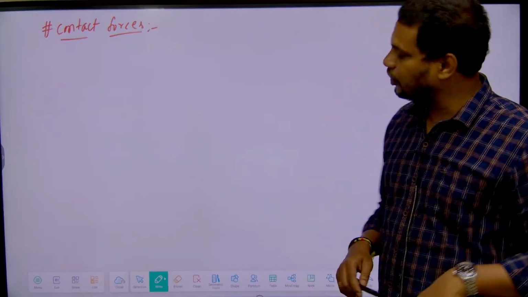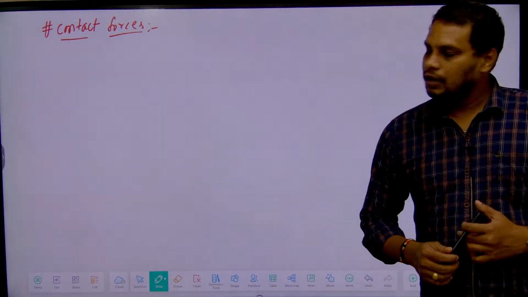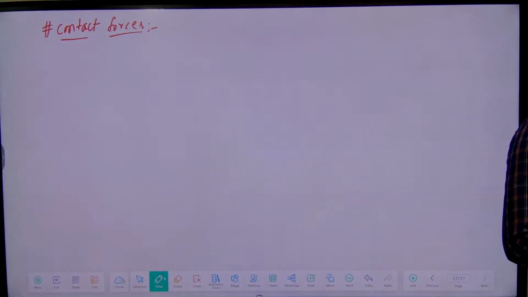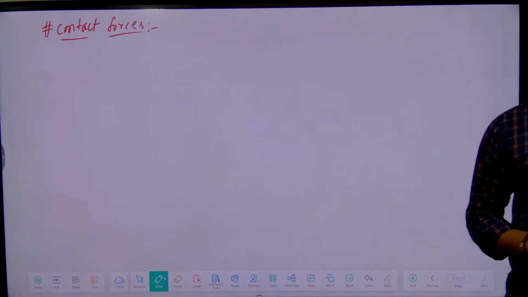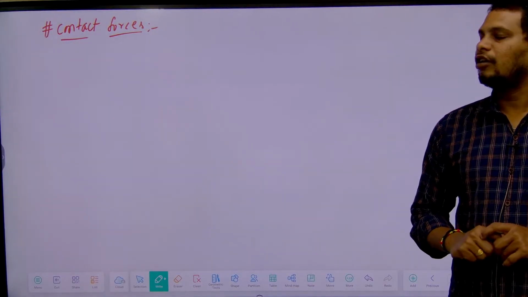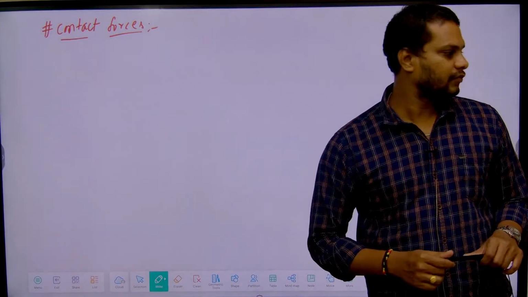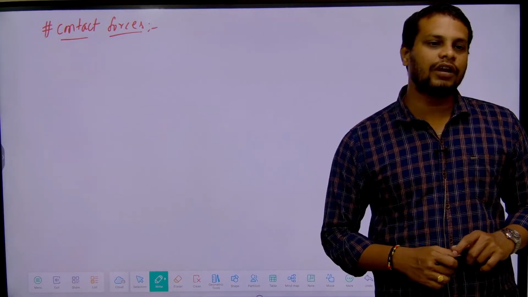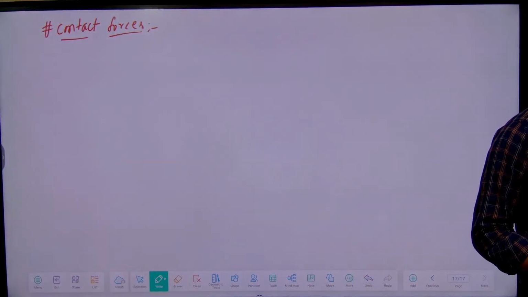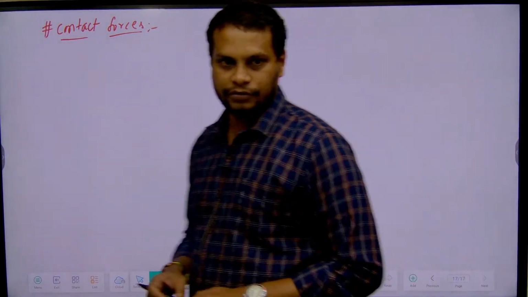So write down the definition, I will dictate. The forces acting on a body or the forces applied on a body which make a physical contact between them are called contact forces.